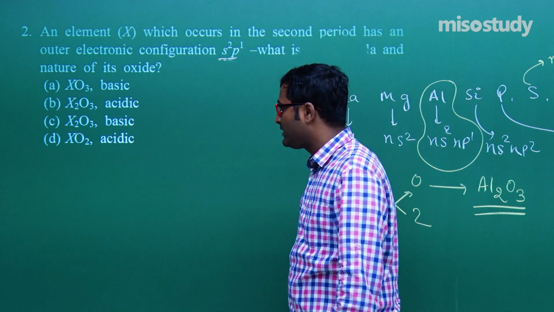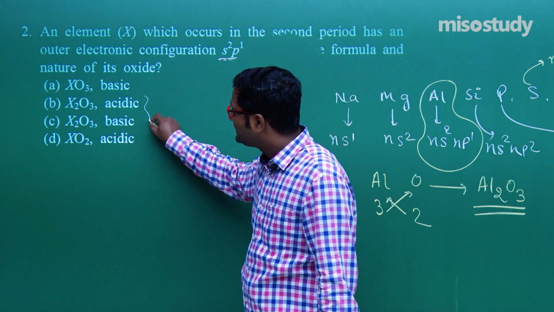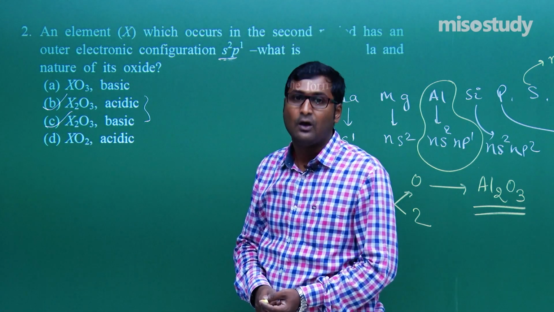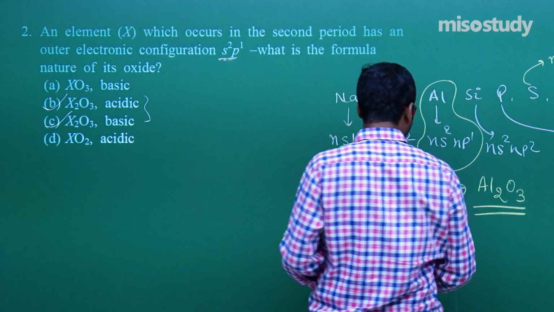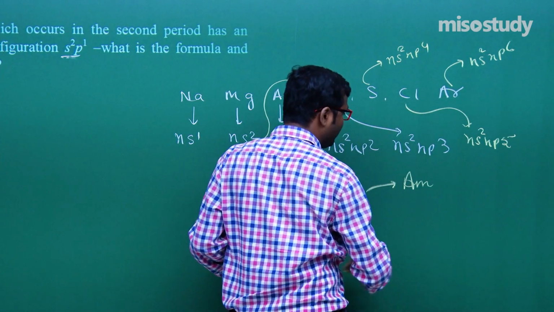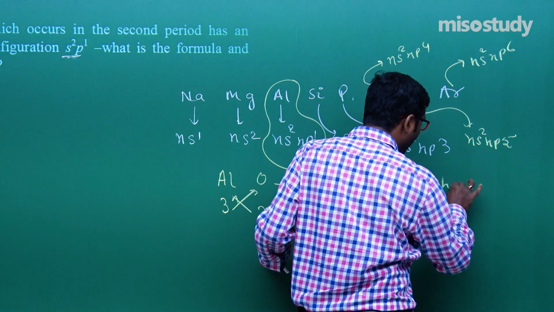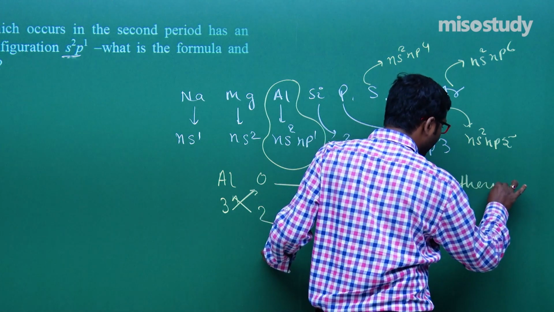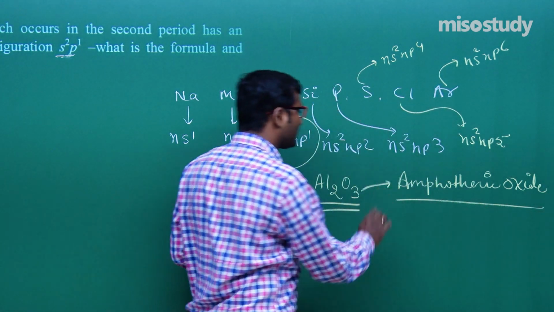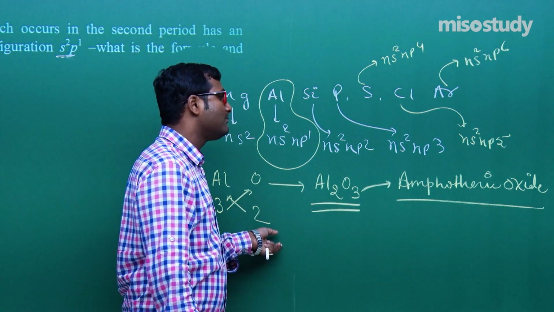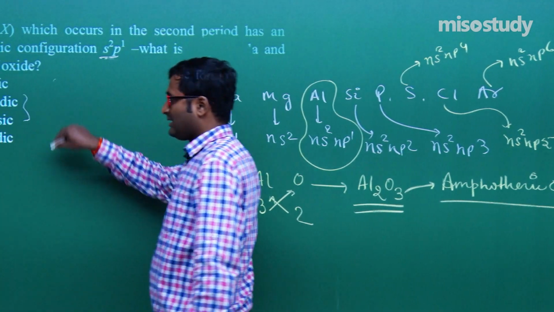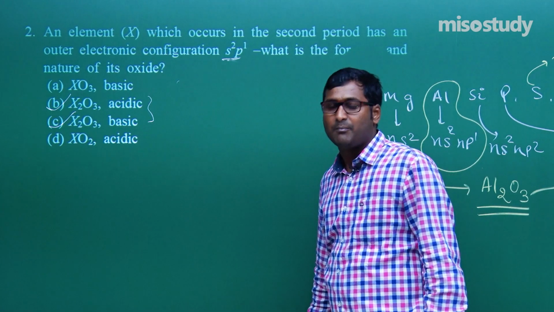One thing I am going to mention here. Both these options may be correct or may not be. Why? Because Al2O3 is not acidic, not a complete base. This one is an amphoteric oxide. This is the best explanation about the oxide of aluminium. Amphoteric. Sometimes this type of questions are asked in competitive examinations.